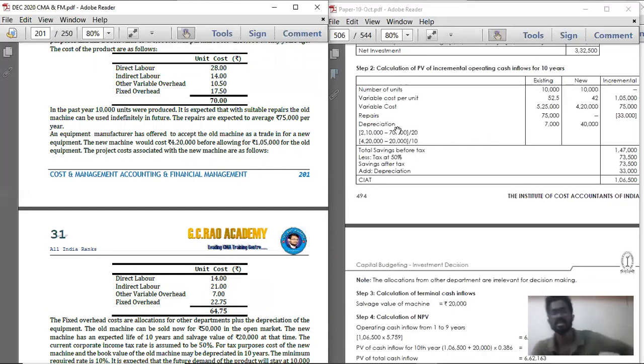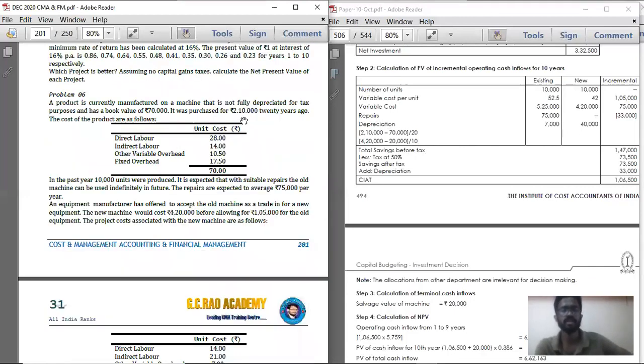And next is depreciation. If you are going with the old machinery, 7,000 is what we found. 2,10,000 is the cost of the machinery, 20 years ago. Now it is 70,000. So 2,10,000 minus 70,000, how much depreciation has been provided till date? 1,40,000 has been depreciated over 20 years. Divided by 20, you get 7,000 rupees. So in the existing scheme, depreciation is only 7,000 rupees.